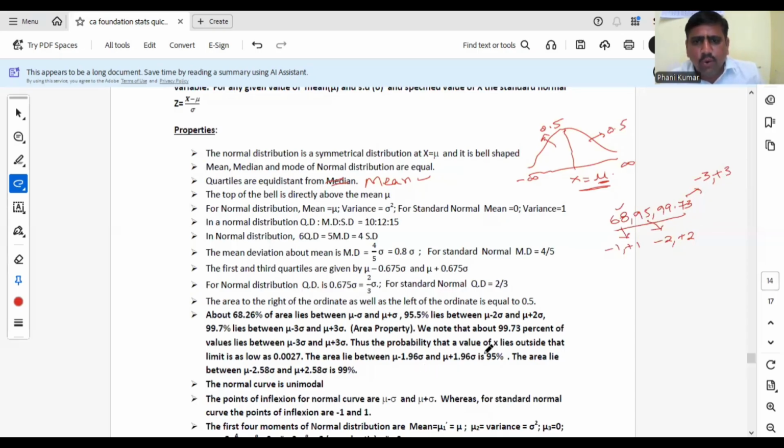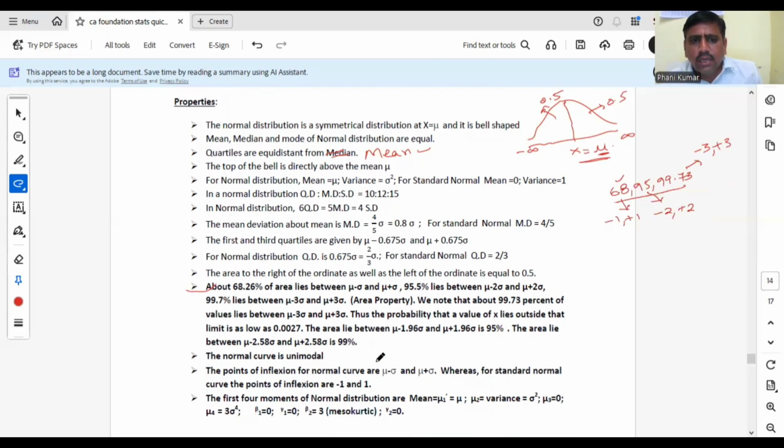This is an important point. We note that about 99.73% of values lie between mu minus 3 sigma and mu plus 3 sigma. The probability that a value x lies outside is only 0.0027. Similarly, the area lying between minus 1.96 and plus 1.96 is exactly 95%, and between minus 2.58 and plus 2.58 is exactly 99%. Area property is one of the important properties.